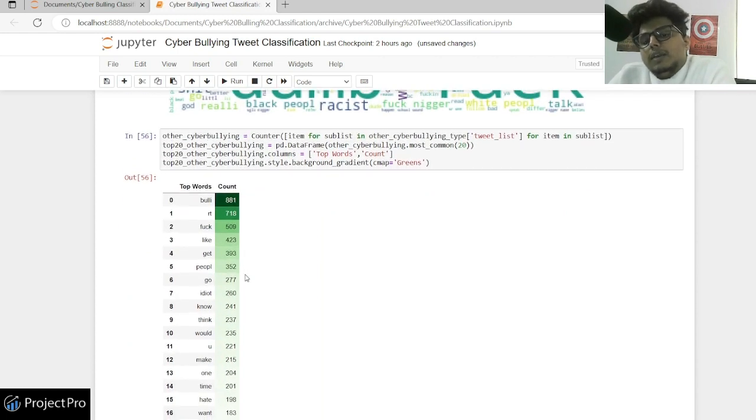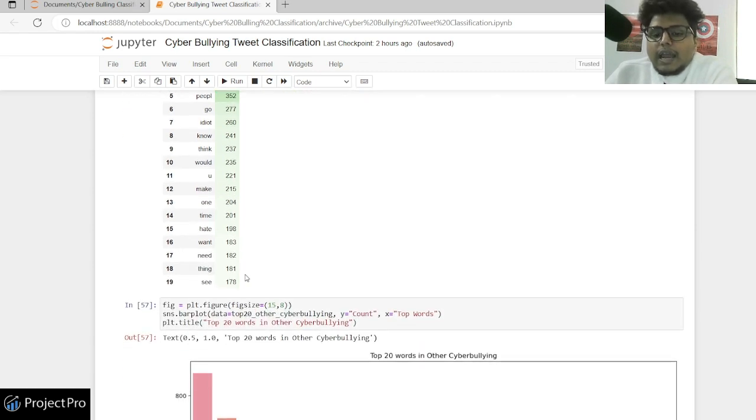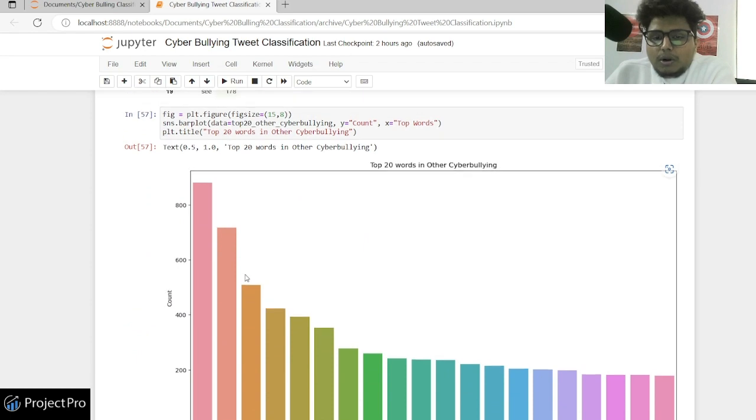And I guess this labeling would have been done, I don't have a source for it, but in my experience, it would have been done by two main sources. One would be manual labeling, where people sit and classify these tweets as a particular category of offensiveness, based on some policies. The other one would be individual feedback. For example, you see a tweet somewhere and you feel it's cyberbullying, or a person who is facing cyberbullying reports a particular tweet. In that case, the Twitter team classifies that tweet in the particular category, and this is that data, and we are trying to build a model over it.